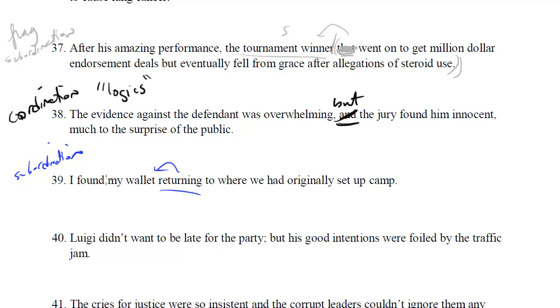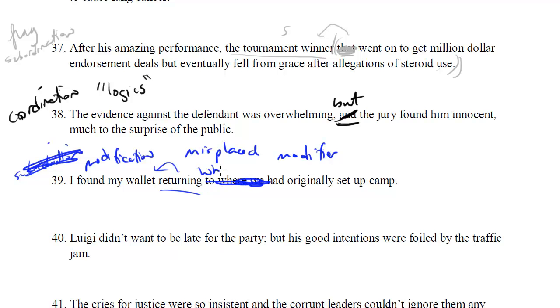So this is a subordination modification issue, I should say, modification. And sometimes you'll hear this called a misplaced modifier. There's a lot of ways to fix it. I mean, one way would be to switch it to when I returned. I found my wallet when I returned to where we had originally set up camp. That would be enough to make it clear that I was the one who returned to camp and not my wallet.